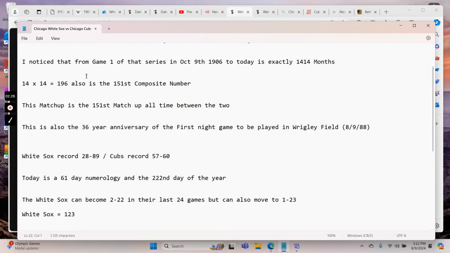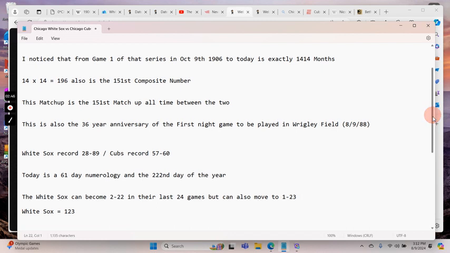A tribute to the 1906, 151st composite number, 151st matchup all time. Okay, so these are the notes that I see. And again, it's very tricky today. It could go either way. So this is a very tricky one, and I want you guys to see what we got and how each could make sense. So we're going to walk through this.